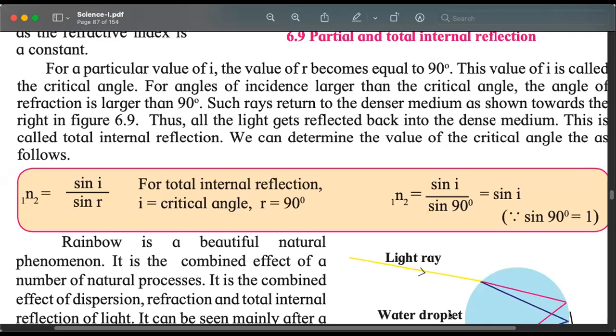In the textbook, below this explanation of what total and partial internal reflection is, this 1 and 2 is wrong. It should have been 2 and 1. And here the medium 2 is air. The medium 1 is water. Same thing here, 2 and 1. Whenever we see sine I by sine R, by Snell's law, sine I by sine R is the refractive index of the second medium with respect to the first medium. So 2 and 1. This is a printing mistake. Correct it.